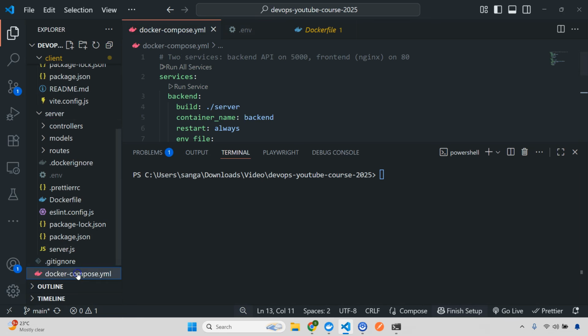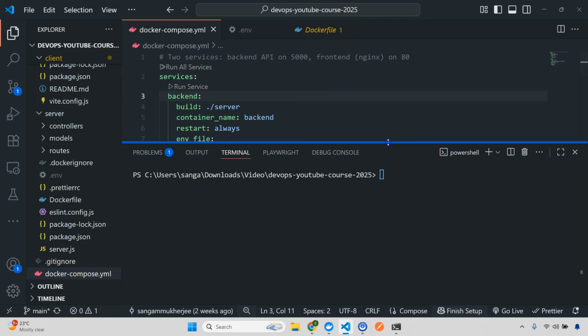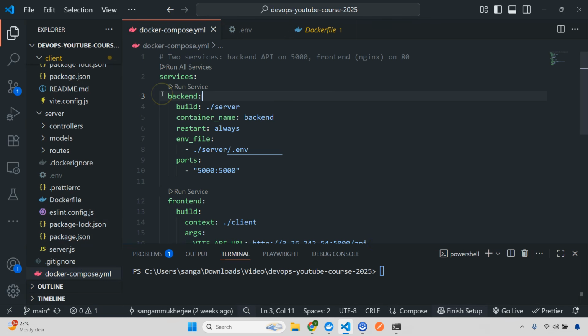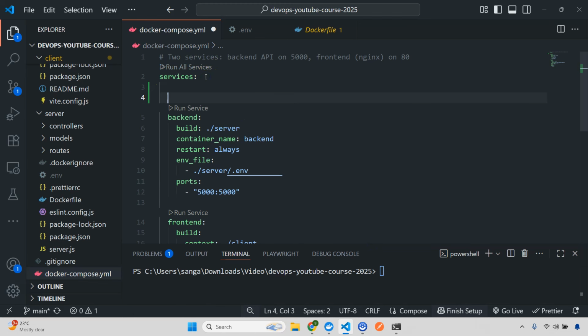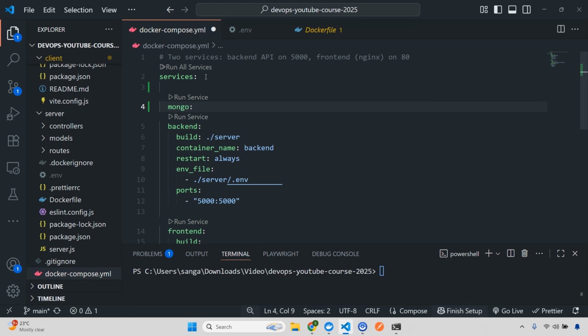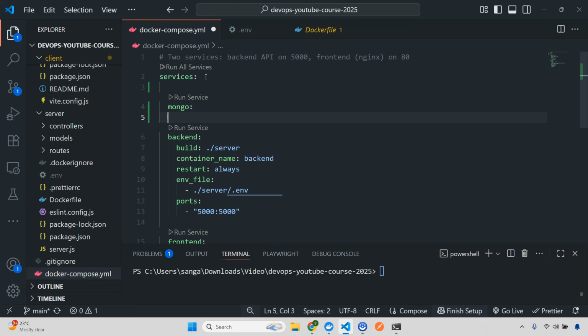Okay, so this is the first thing, and then we are going to change our Docker Compose. So let's go to our Docker Compose, and here a couple of things we need to change. The first thing, in the services, I'll add one more service, and that will be my Mongo. Now first we need to give the image, so I'm going to give this one as image, and this will be my Mongo official image.